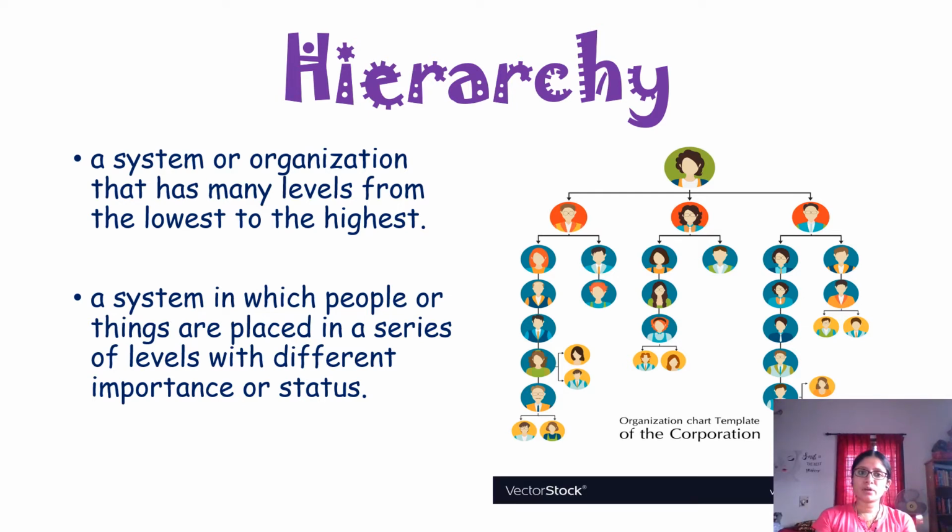You can also define it as a system in which people or things are placed in an order, in a series, where they have different levels with different importance. Every person who works in an organization has different importance, different status, different responsibilities and roles. It doesn't mean that if a person is in the lowest order he doesn't have any importance. Definitely each and every person in an organization has importance, because already we discussed that an organization is a place where a group of people work together.